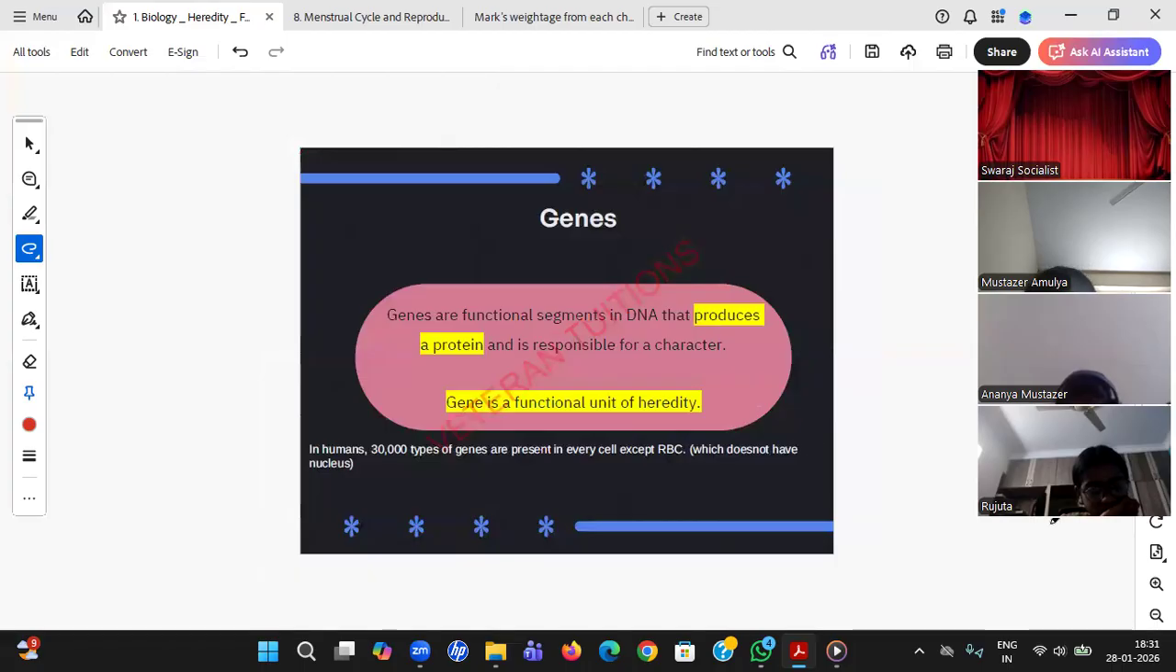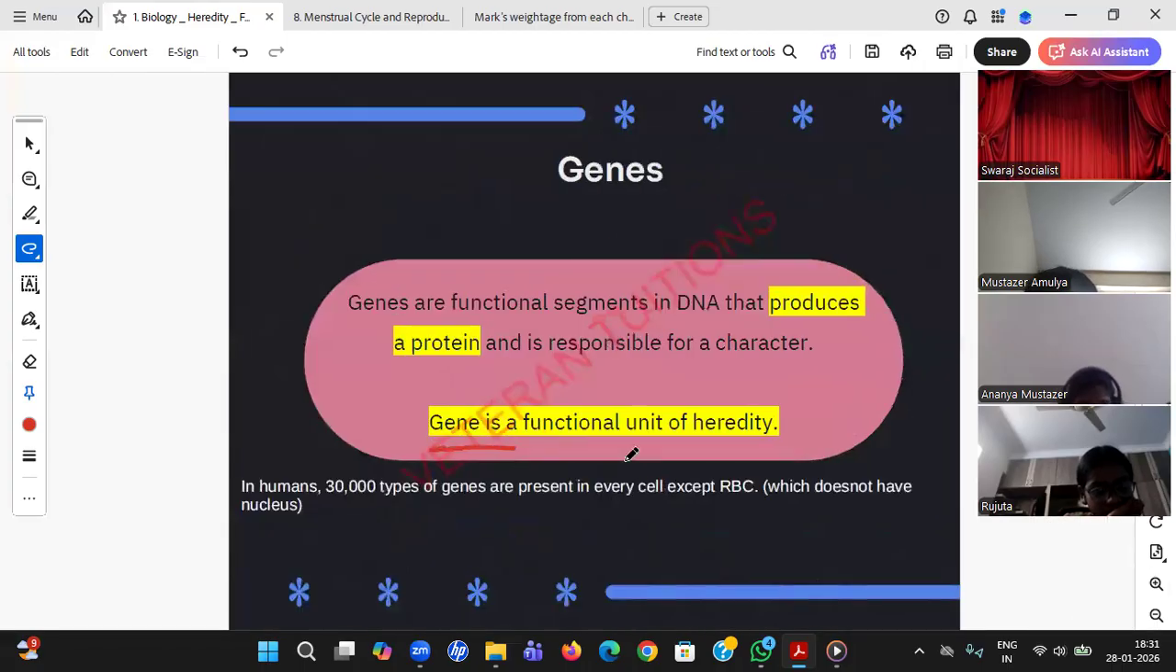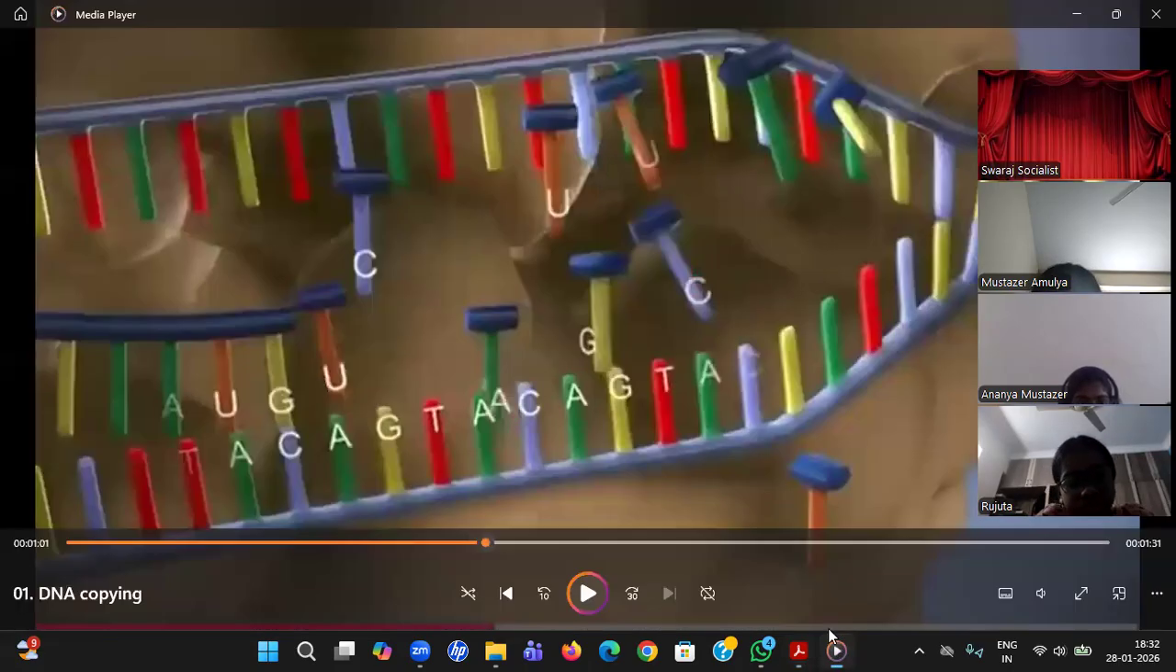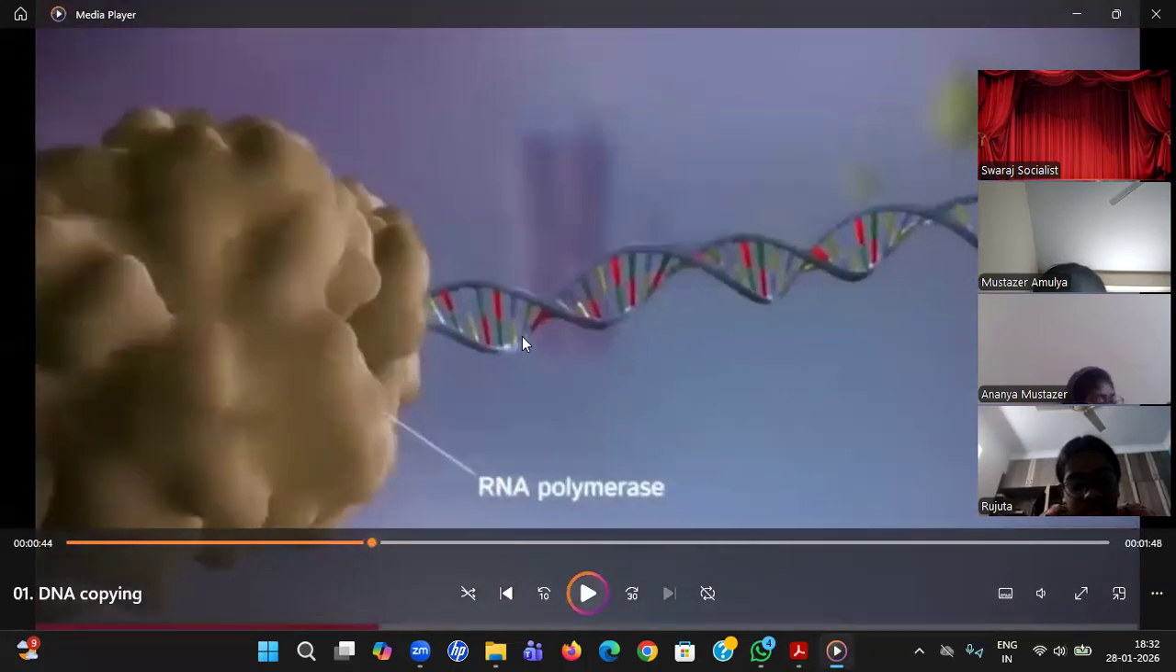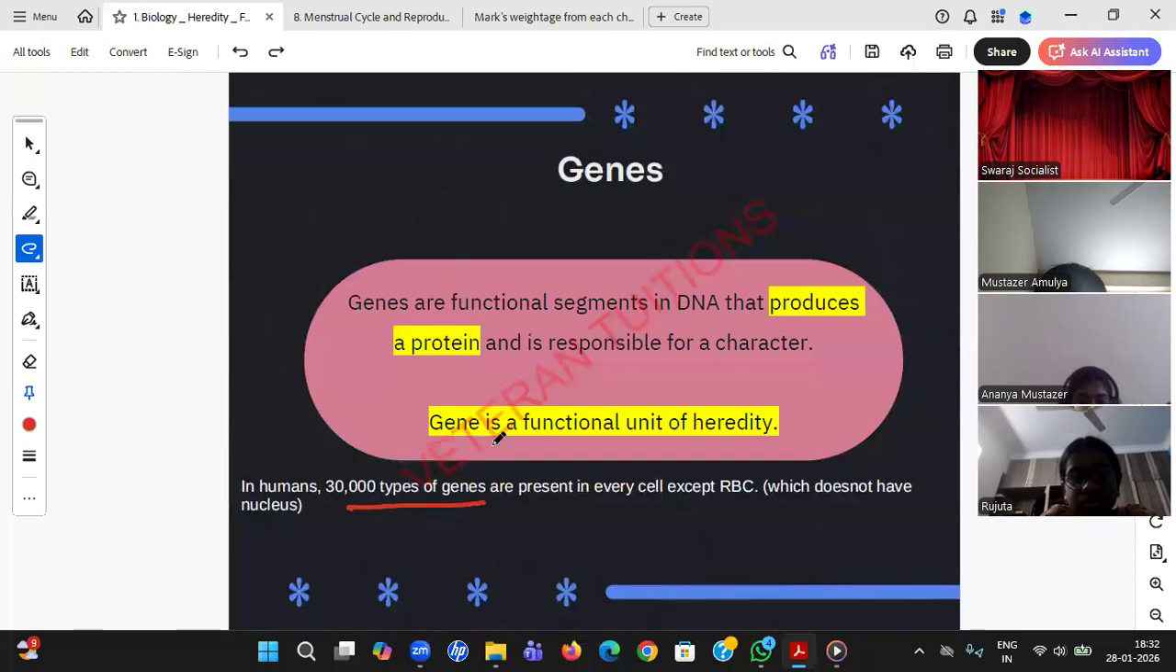This is what I said. Gene is a functional unit of heredity also, because heredity is DNA and the functional unit of DNA is gene. So how many genes are there? 30,000 types of genes are there in our human cell. Yes, student, you need to write: gene is a functional unit of heredity.